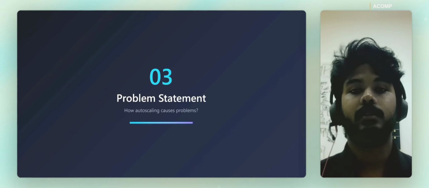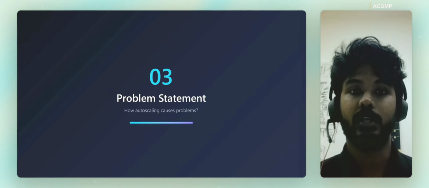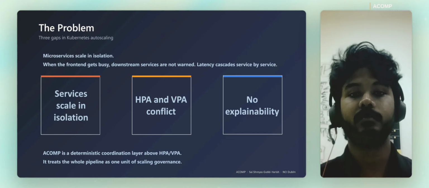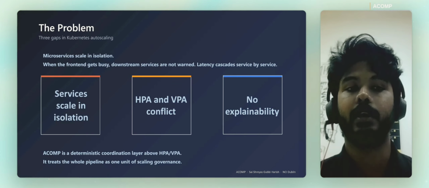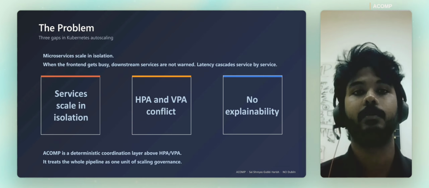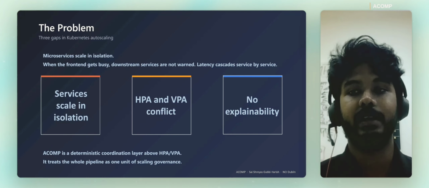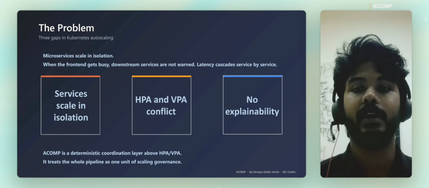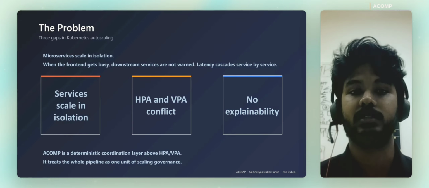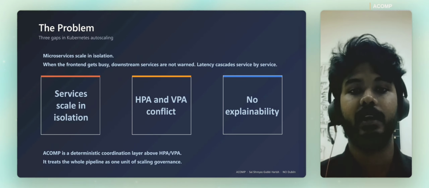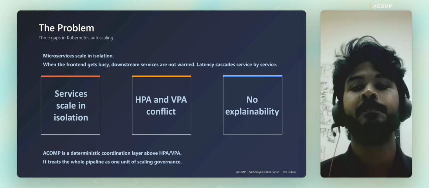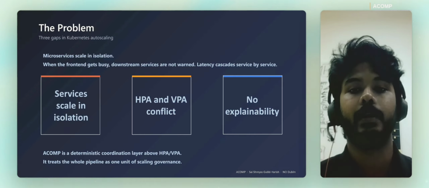These gaps translate into three concrete problems in autoscaling today. Let's have a look at those three gaps. The service scales in isolation is the first one. When the front-end spikes, nothing warns the services behind it or dependent on it. Only that service gets scaled, causing problems to other services, so the latency increases. And when HPA and VPA are enabled together, they issue contradicting actions, causing pod thrashing, and there is no explainability. Even reinforcement learning and current machine learning controllers make decisions that engineers can't audit or reproduce, and can't correct scaling issues within their organization.